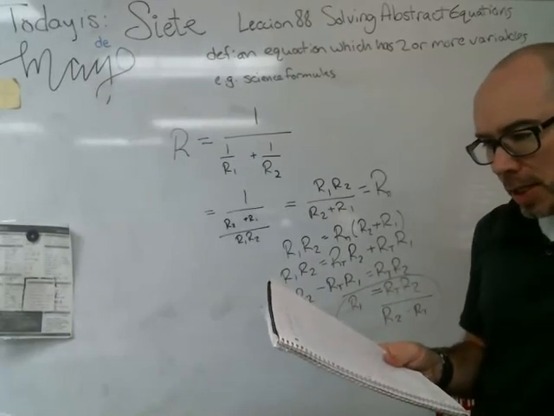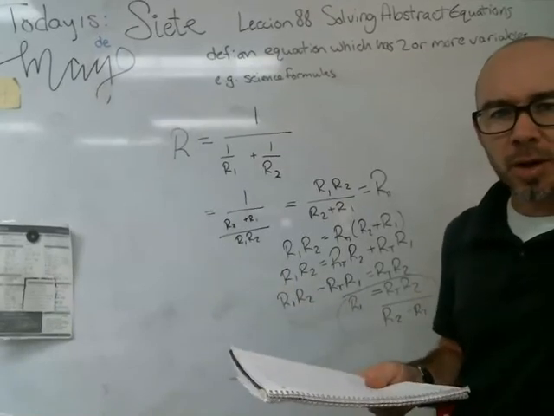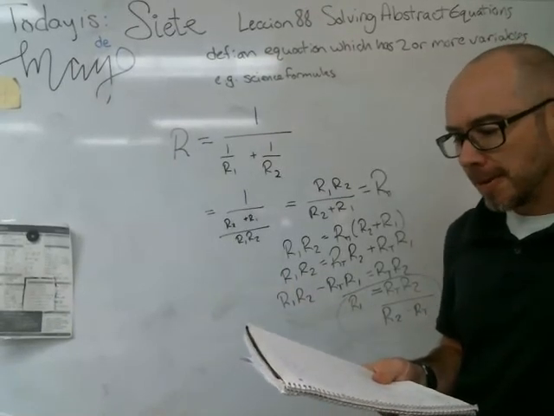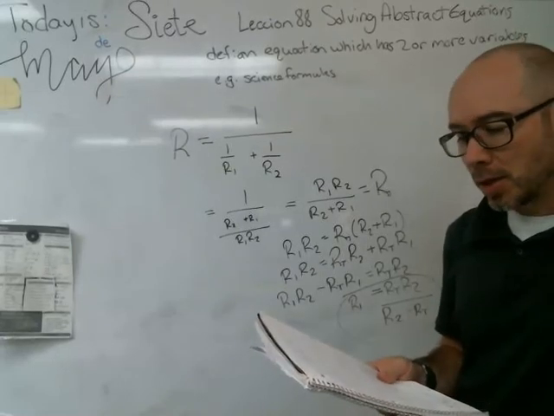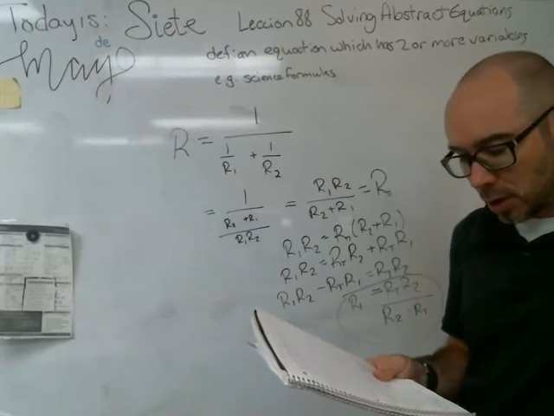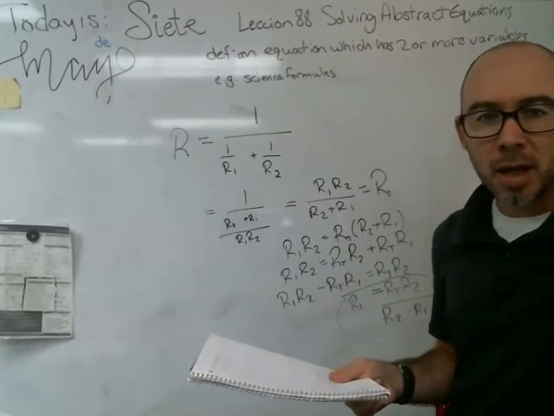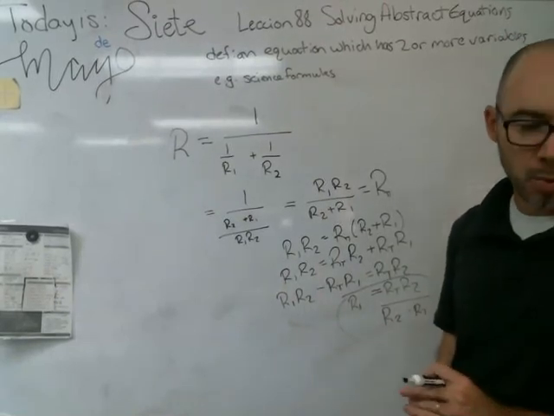Example 4 in the book is lateral surface area of a cone. It's similar to our surface area of a cylinder type of problem. It's a different formula, and you're solving for a different thing. This time you're solving for h. I'd be happy to show you that one, but I probably would like you to come in person if you need some help with that.